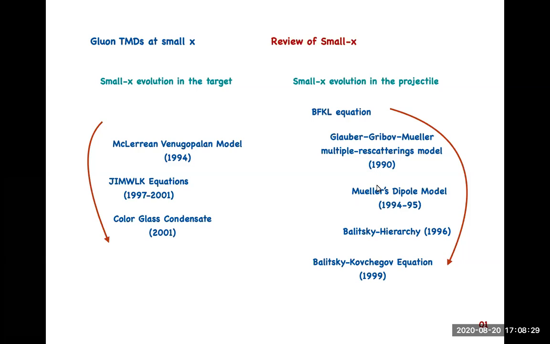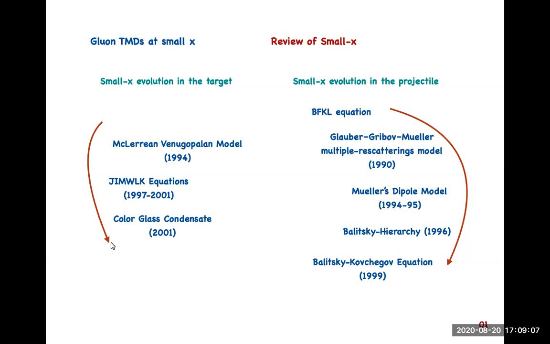So this Balitsky-Kovchegov equation, Mueller dipole model, this is one avenue, and that introduces the small x evolution in the projectile. And this is the other avenue, where we have the JIMWLK evolution, color glass condensate, etc., and this would incorporate the small x evolution in the nucleus or target. So in this talk, I shall review mostly the CGC approach or color glass condensate approach.